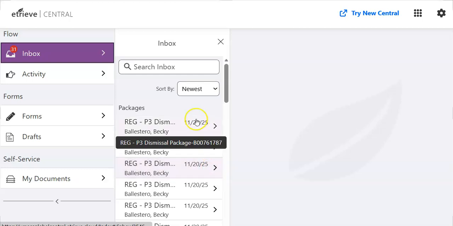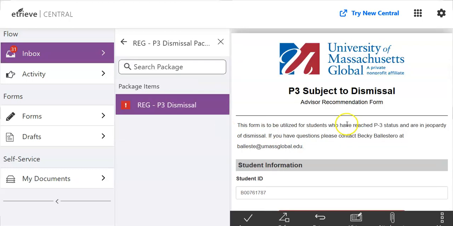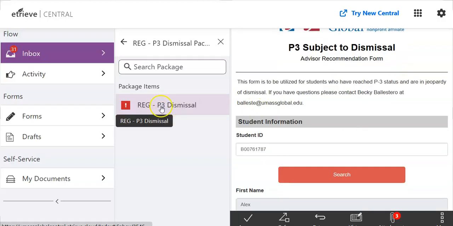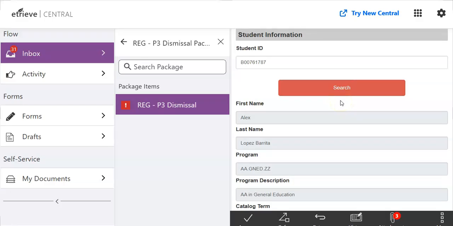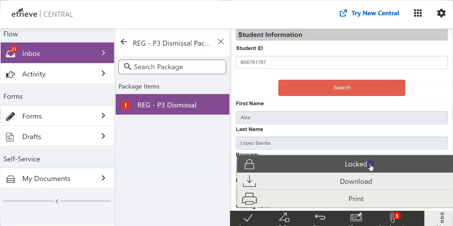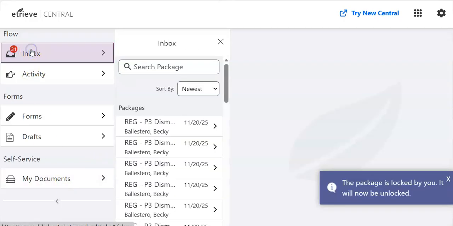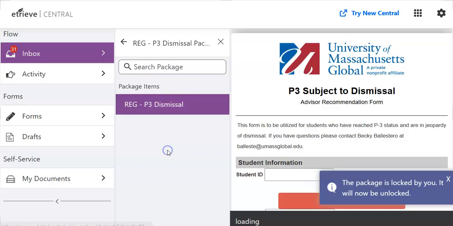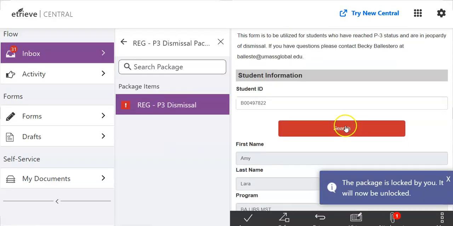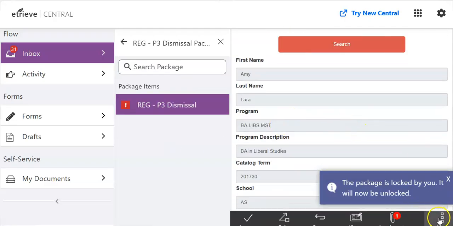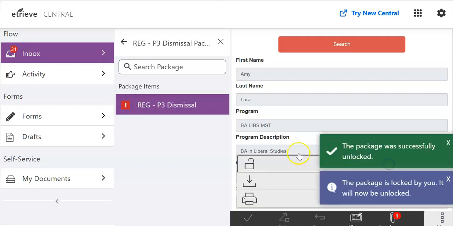And you can see when I click on inbox, this is what I see. And I have to click on it. And then at that point, I could see that it was a P3 dismissal, but I have to go through and, okay, this isn't my program, so I don't have to look at that. And then I have to go in and unlock it. And then I have to go back to my inbox and click on the next one and look through it and say, oh, this isn't my program, so let me unlock it again.